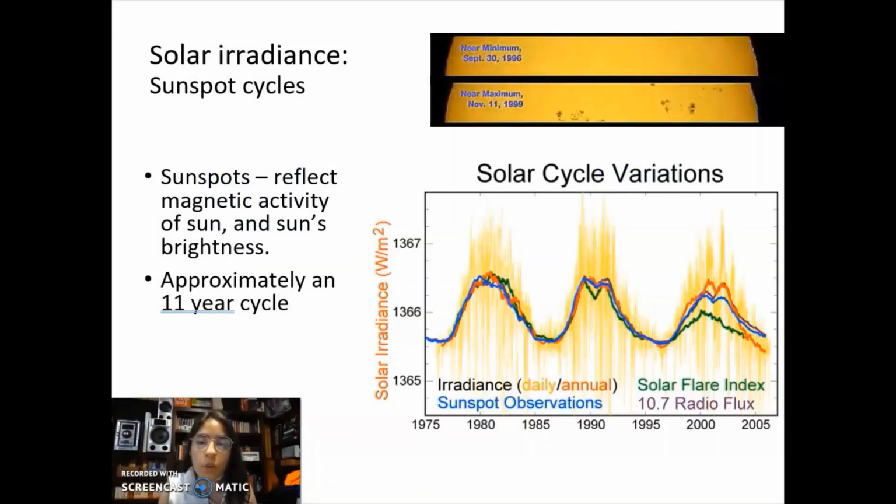So the influx of solar variation also includes radiation received from sunspots, which is the reflective magnetic activity of the Sun and the Sun's brightness. And these occur on about an 11-year cycle between the maximum or minimum of solar radiation received from the Sun. Historical records on sunspots have shown that the variations received from these solar activities are connected to climate change, and that one such record has shown that solar activity during the 17th century was connected to the Little Ice Age that lasted for about a decade.